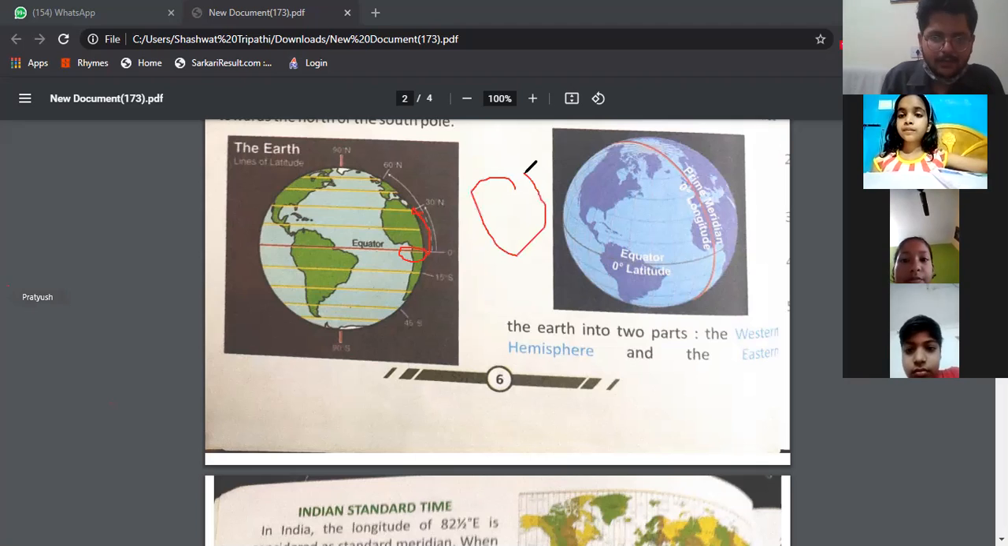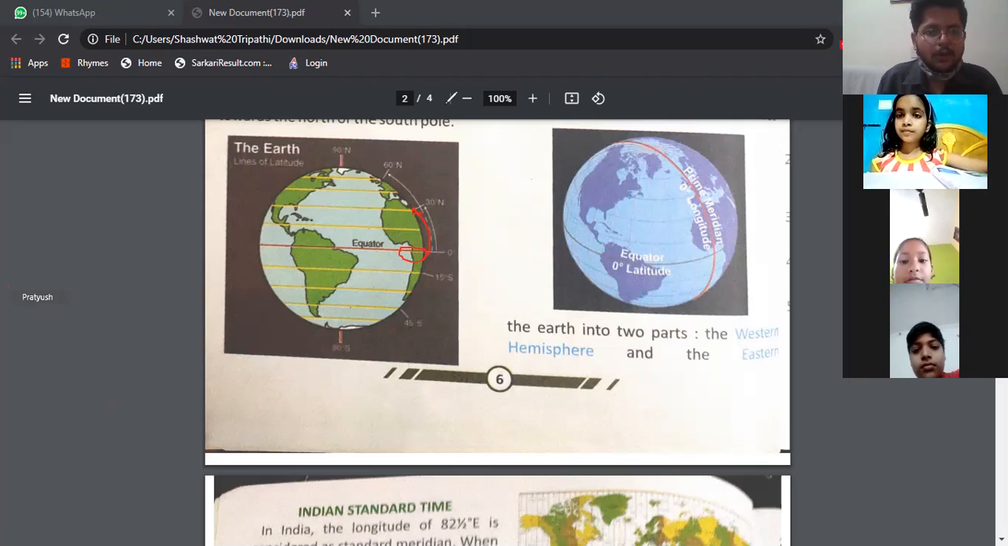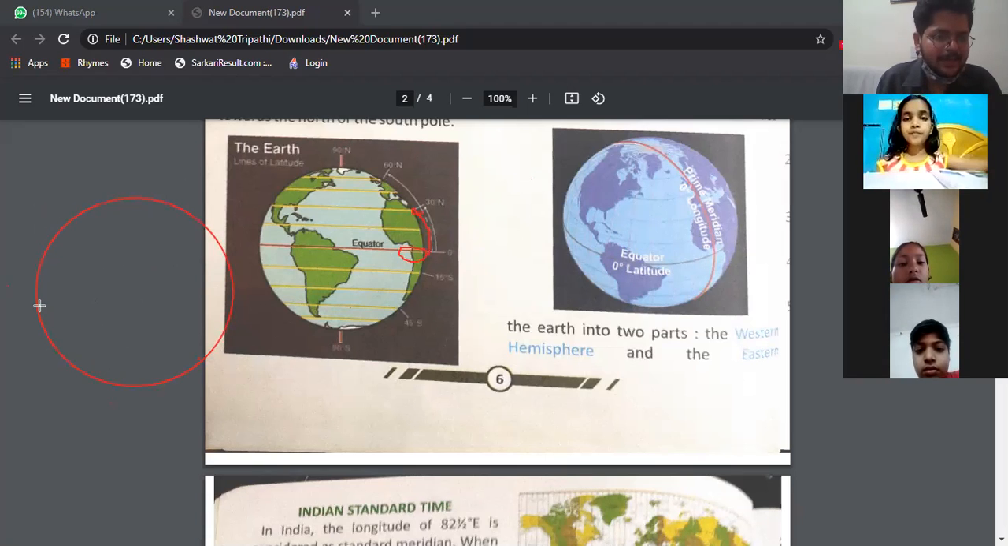See, this is a circle. Wait, let me draw a circle. Suppose this is a circle, and suppose, see here, the equator is at the center, right? At the center. This side you have the North Pole, and this side you have the South Pole.